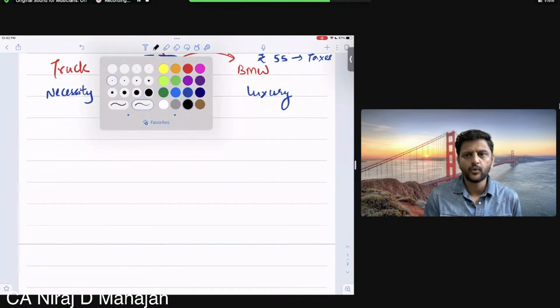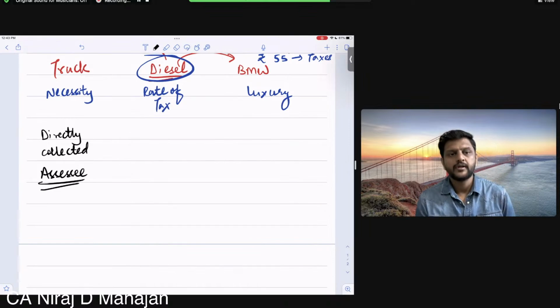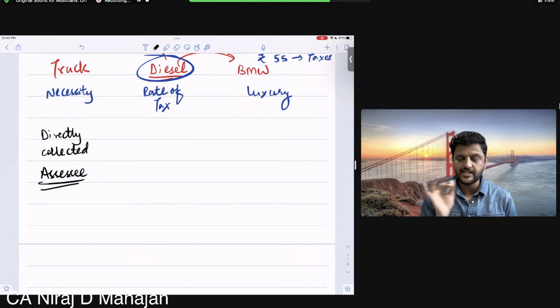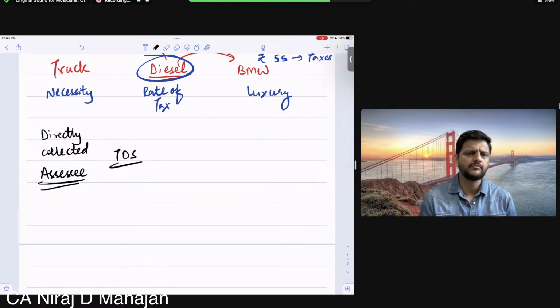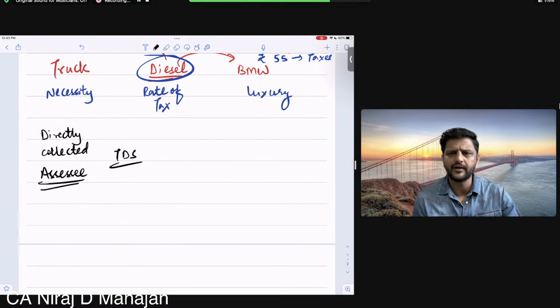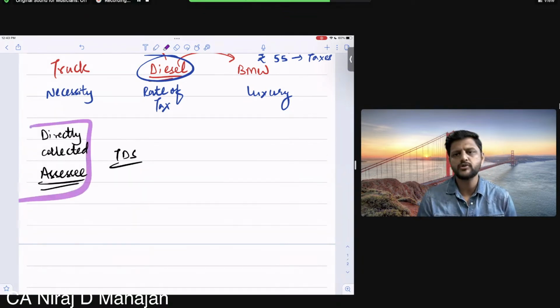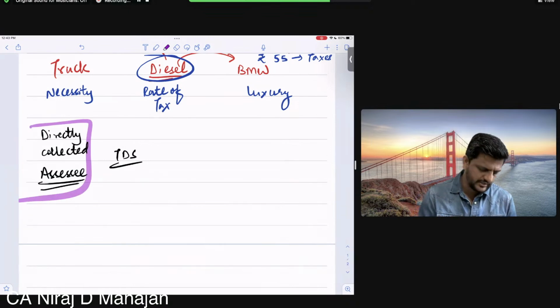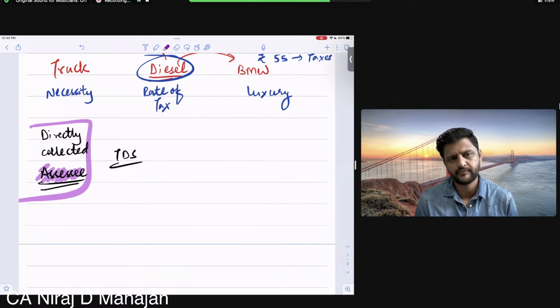Direct tax. The word itself, direct, means directly collected from the payer. And we call them assessee. Remember that? It is mainly his duty to pay the taxes. Even if, you may say, but sir, there is a concept of TDS. In TDS, somebody else collects the taxes and then pays to the government. Agreed. But if the deductor fails, still it is his primary duty to pay the taxes. So it is his duty to pay the taxes, either through advance tax or self-assessment or whatever it might be.